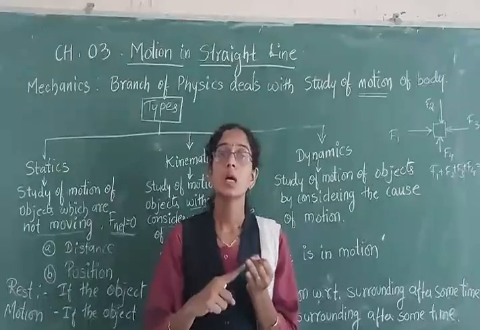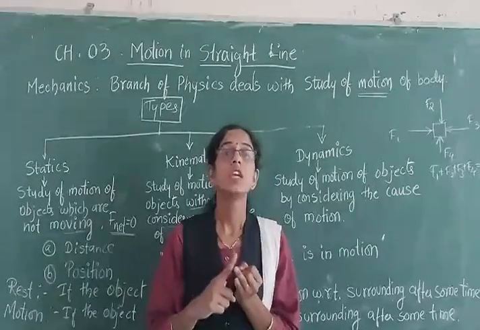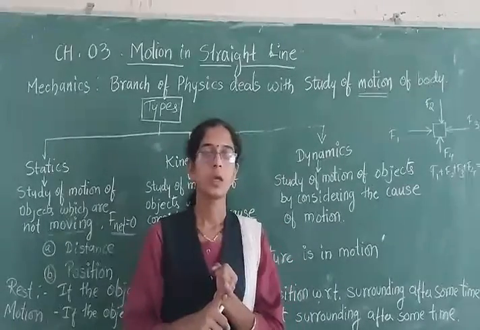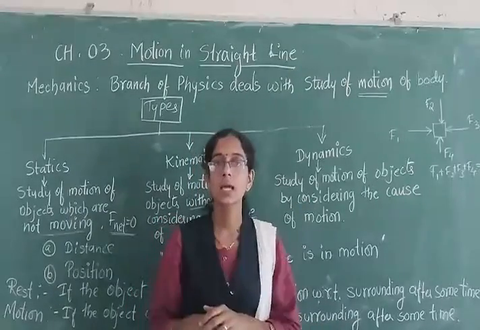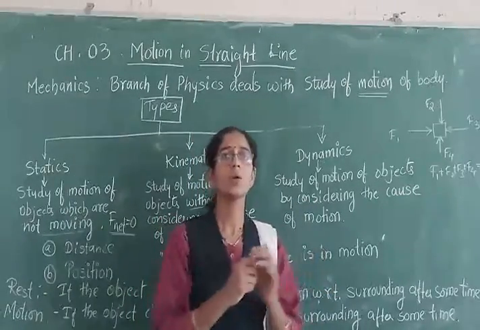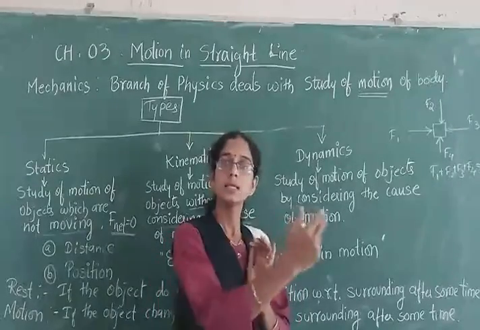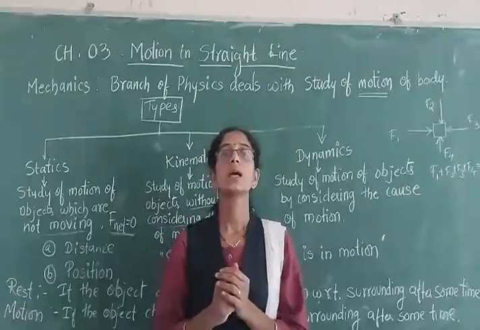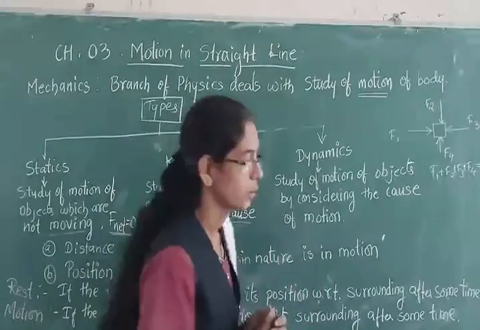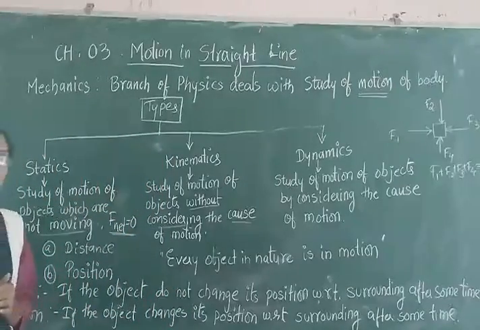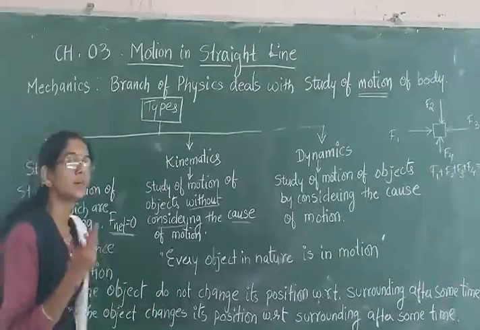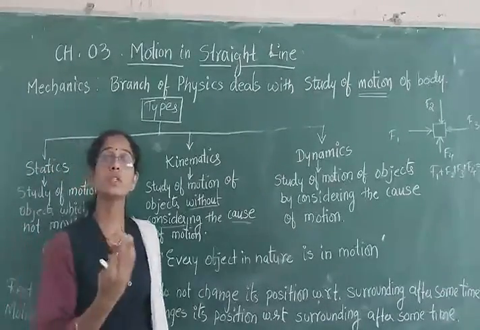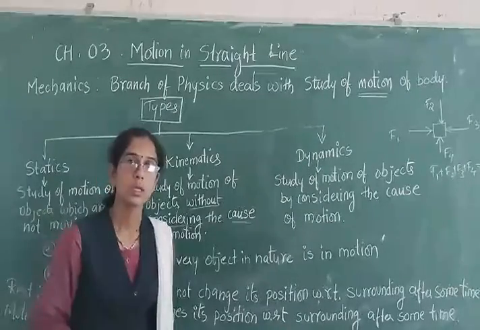So when these two components come together, we define the state of that given object. So for us, the earth is now the surrounding, that is the ground is our surrounding, and since we are changing our distance and position, we are in a state of what? Motion. So to define motion and rest, we need the terms surrounding, position, and whether I am changing the position with time or not.